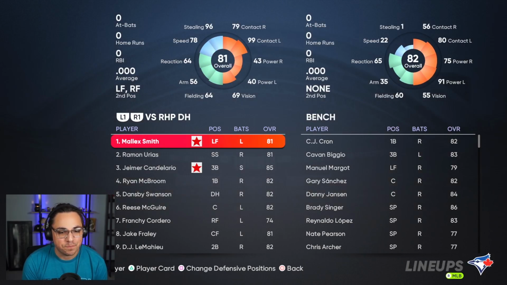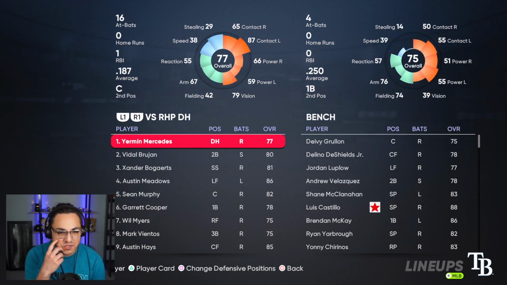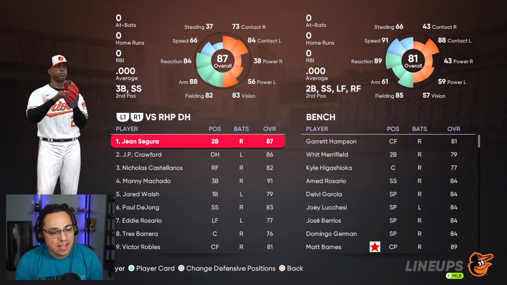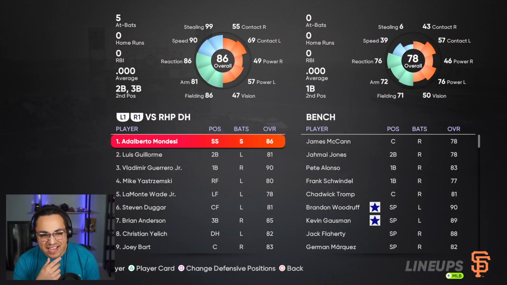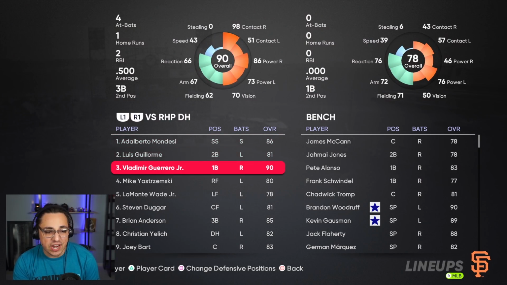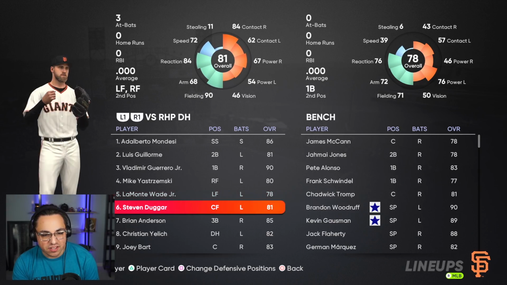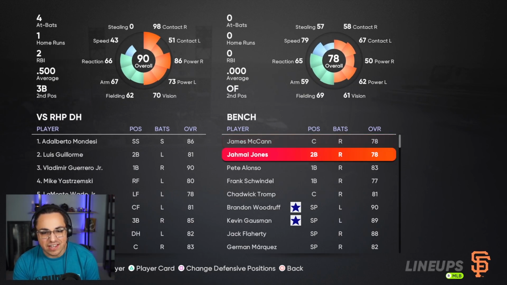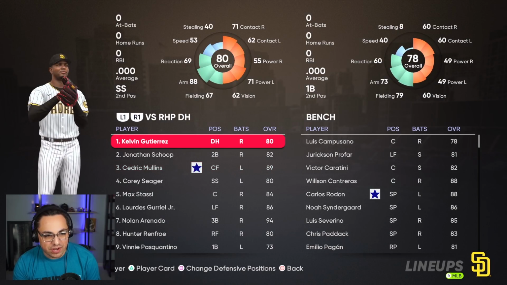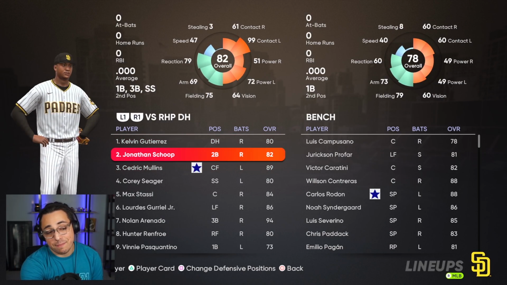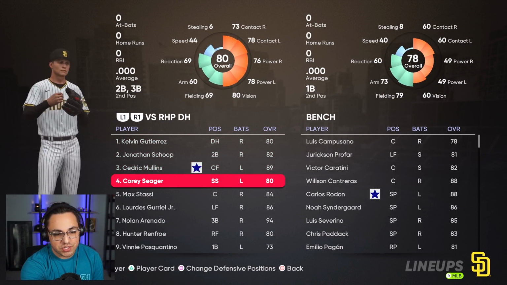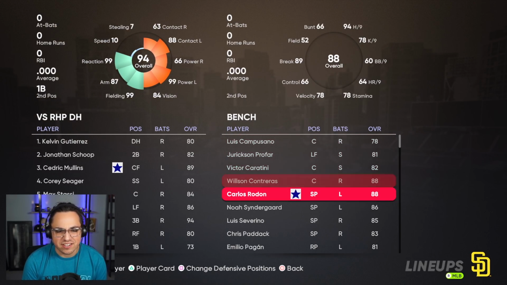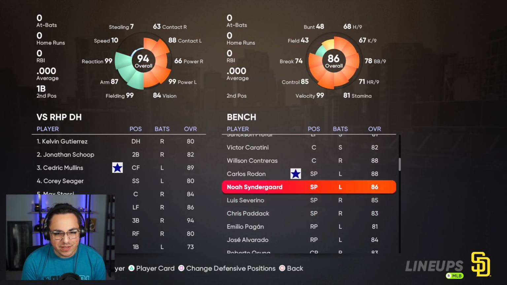But I feel like the super teams, who were the super teams? I feel like the Orioles were decent for a season and then they kind of fell off. I feel like the Giants are slowly becoming kind of good. You know, Yelich, you've got Vladdy, maybe Pete Alonso's on the bench. What's going on over there? The Padres don't look too bad. Cedric Mullins, Seager, you've got Arenado. I feel like the Padres should have been better. Even their pitching, look at their pitching. I feel like this should be a better team.